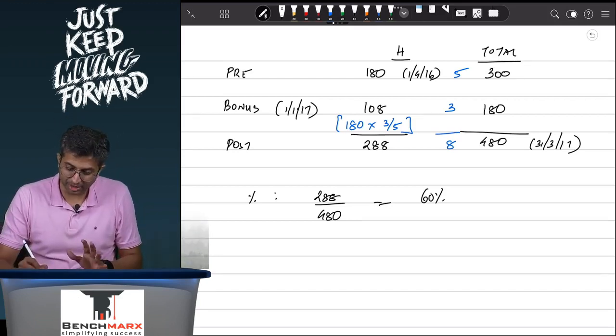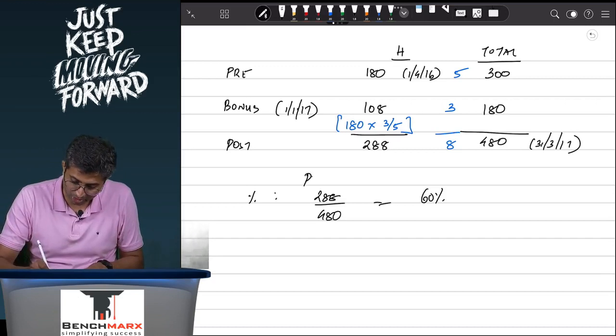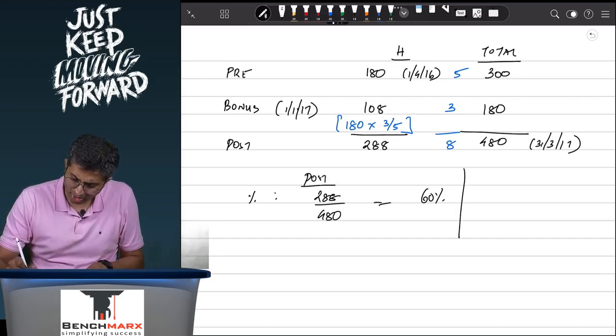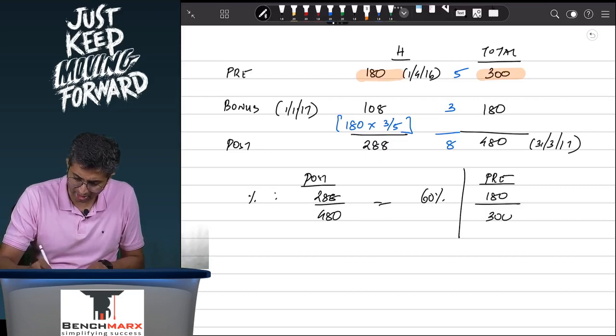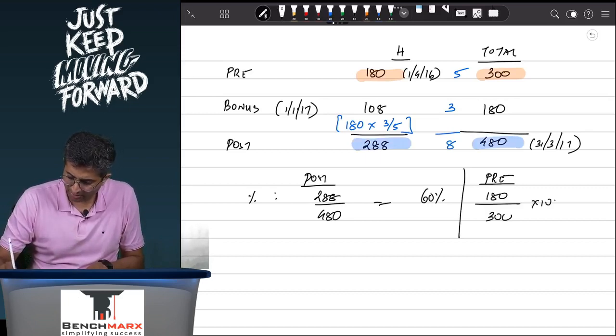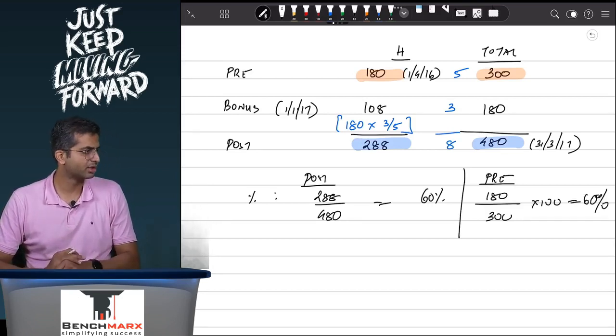So you can compare either 288 with 480, or 180 divided by 300, and both give you a 60% stake.